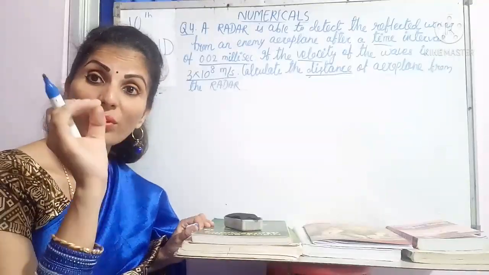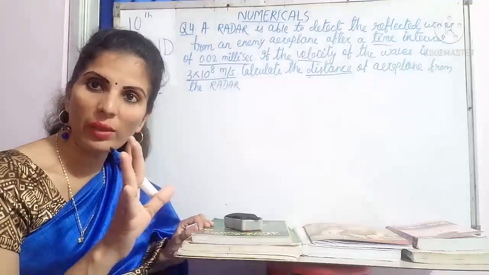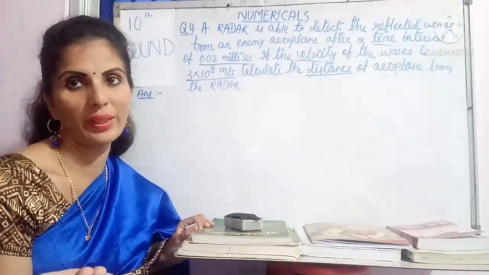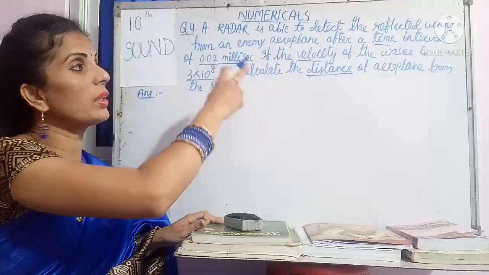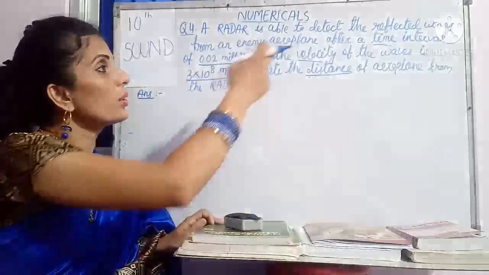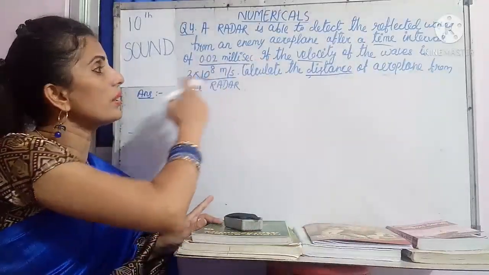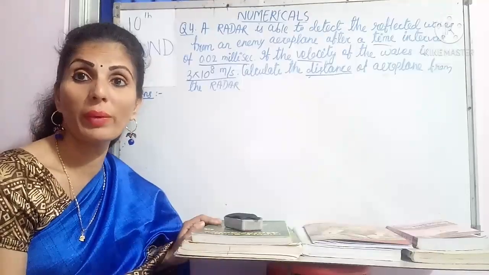You have to find out the keywords: velocity, distance, time. Any two factors will be given, and you have to find out the next factor. That is the concept of the question. Here I am underlining the given conditions and the required condition. Time and velocity are given. Simply you have to calculate the distance. So V is equal to 2D by T.